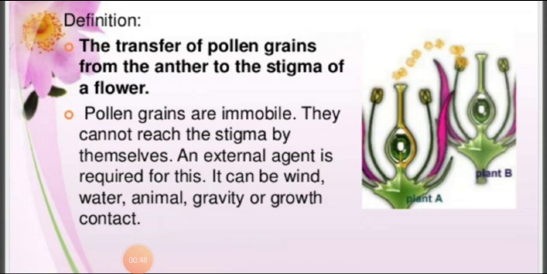So first, what is pollination? The transfer of pollen grains from the anther to the stigma of a flower. It reaches the flower, whether by an external agency, by gravity, or by growth contact. That is called pollination.